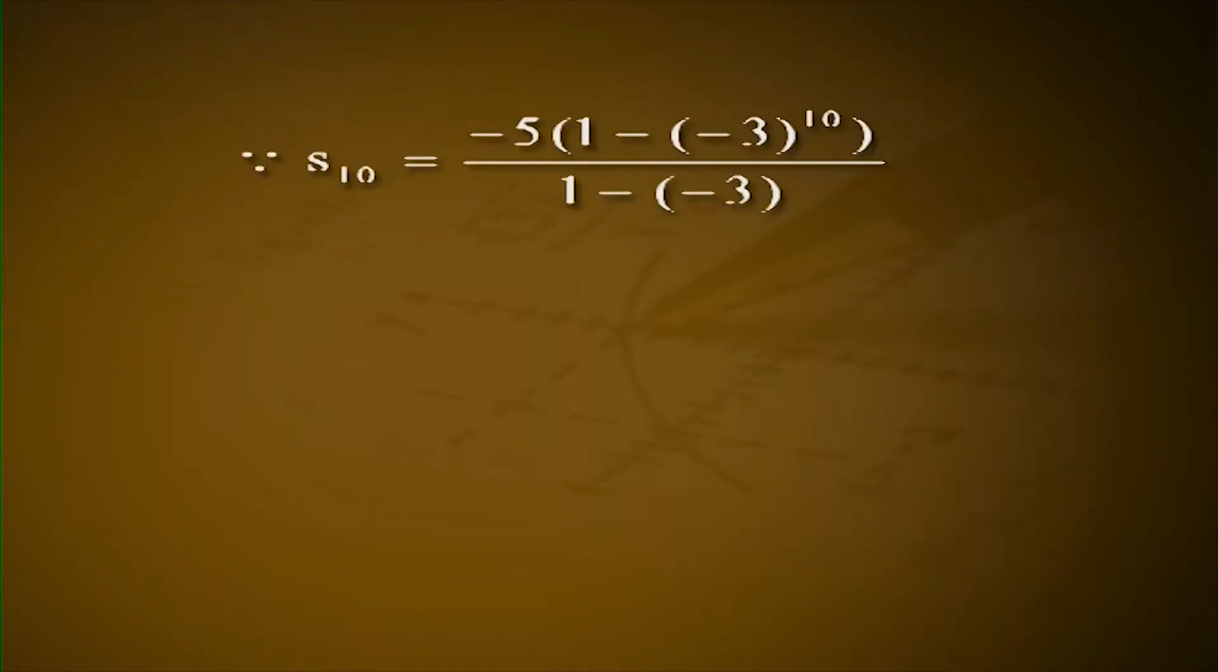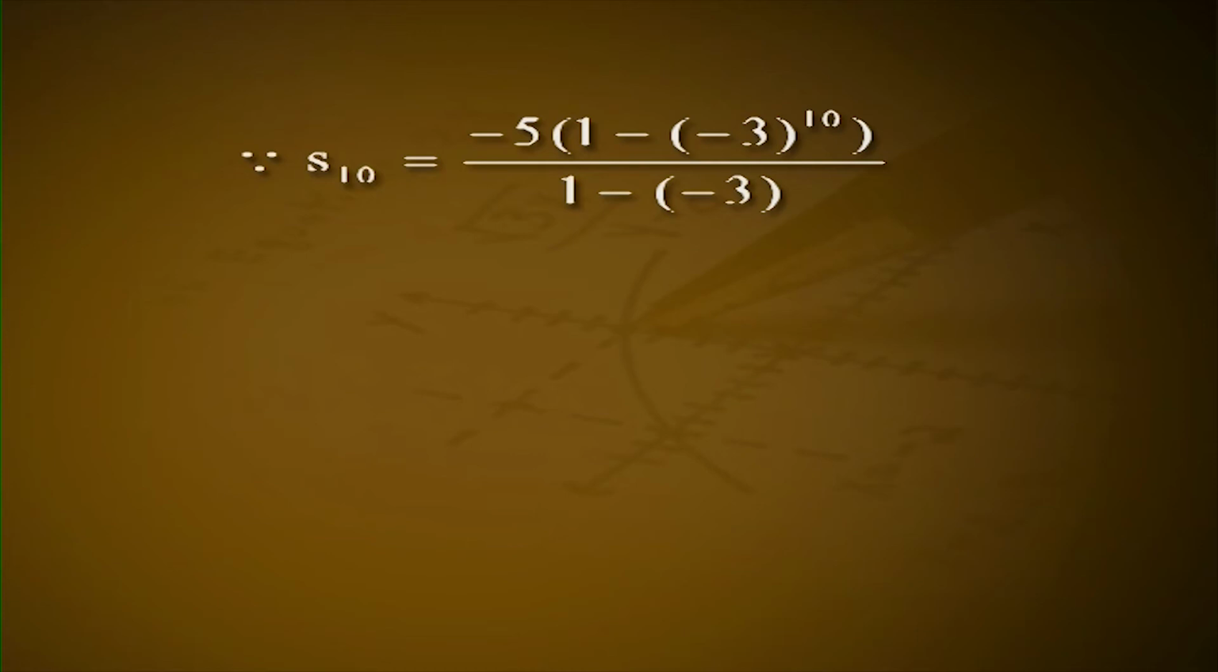Problem 2. Find the sum of the first 10 terms of the geometric sequence minus 5, 15, minus 45, 135, and so on. Solution. We have Sn is equal to a1 into 1 minus r raised to n, all divided by 1 minus r, r not equal to 1. Here n is equal to 10, a1 is equal to minus 5 and r is equal to minus 3. Therefore, S10 is equal to minus 5 into 1 minus minus 3 all raised to 10 all divided by 1